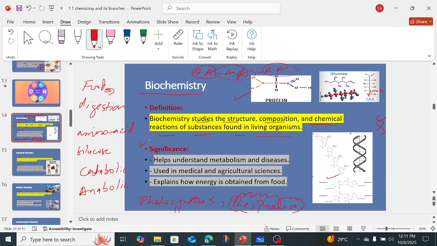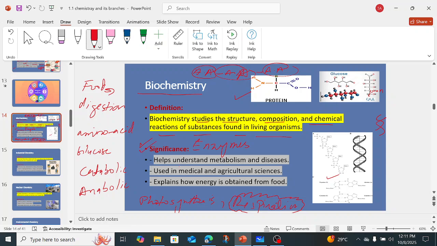Now, what is the significance of biochemistry? Also the enzymes. As we know, mostly enzymes are proteinaceous in nature. The structure of the enzymes, and how the enzymes are working, like how the insulin in our body is working, all these reactions come in biochemistry.